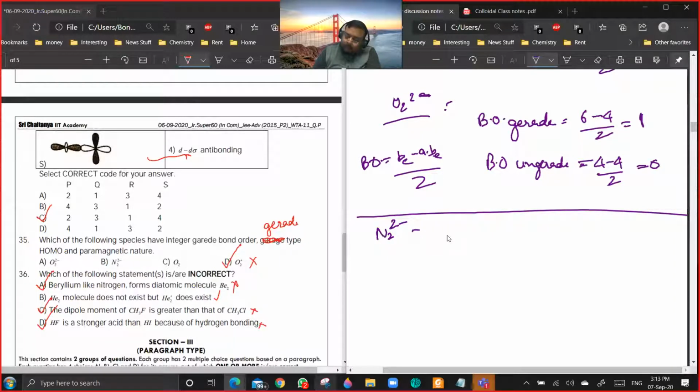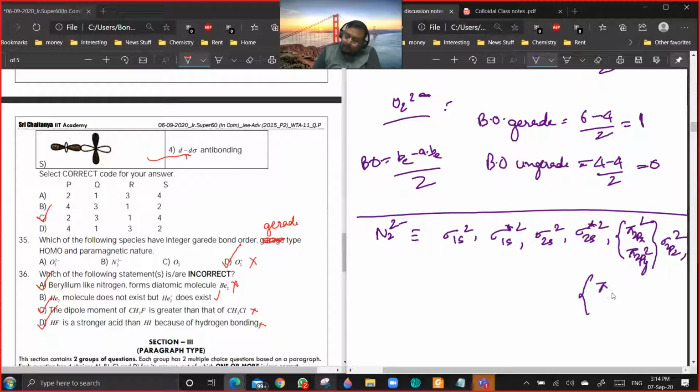Then it will be what? Sigma 1s2, sigma star 1s2, sigma 2s2, sigma star 2s2. Then you have pi 2px2, pi 2py2. Then you have sigma 2pz2. And then you have pi star 2px1, pi star 2py1. Now you see, its configuration is similar to that of O2.